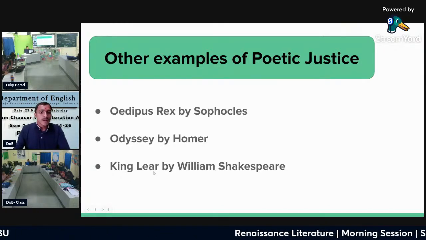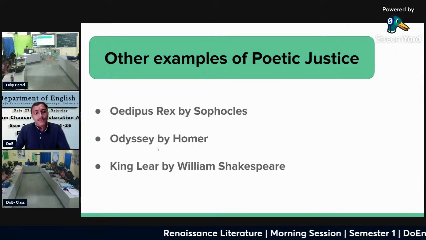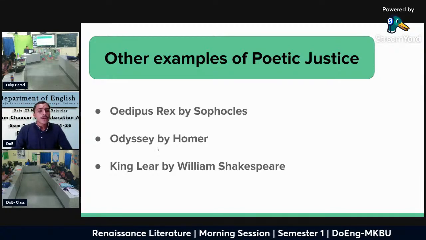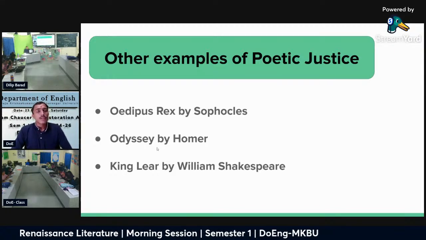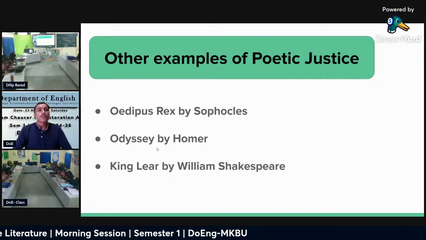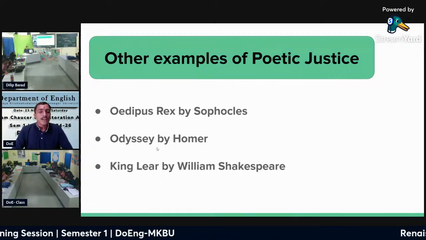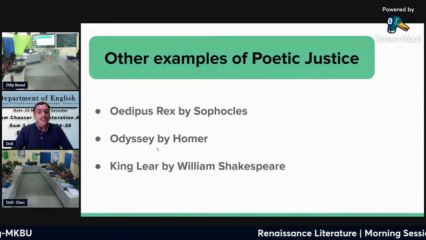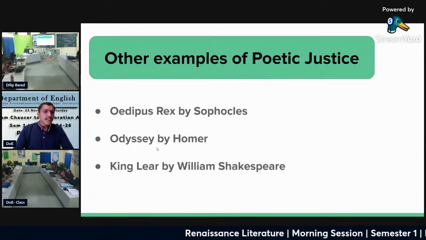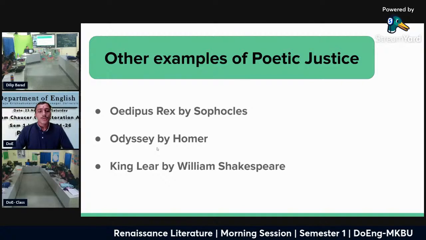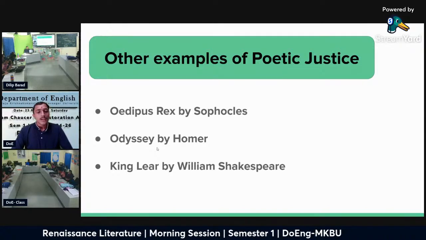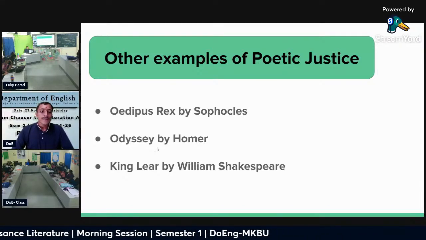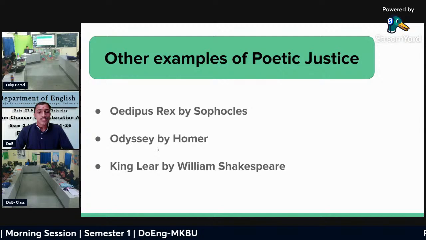Last one is King Lear by William Shakespeare. In this play, we see the poetic justice. We know the three sisters, Regan, Cordelia, and Goneril, and their father King Lear. When King Lear distributed his kingdom among three daughters, Regan and Goneril betray their father, and Cordelia was loyal.